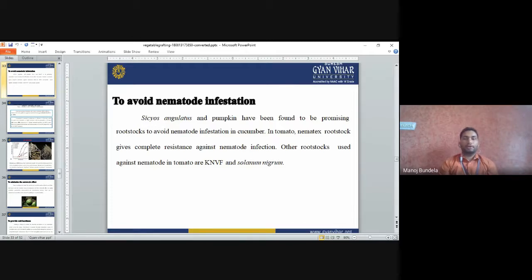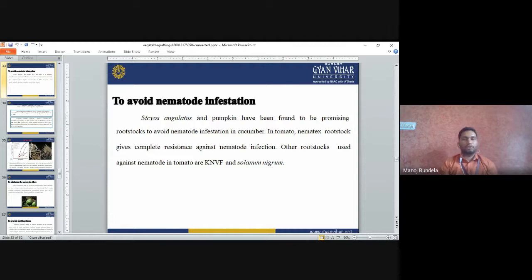In tomato, Nematex rootstock gives complete resistance against nematodes. Other rootstocks used against nematodes in tomato are KNVF and Solanum nigrum.